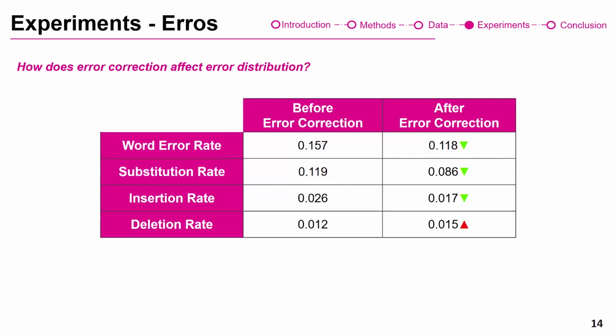Finally, we did some exploratory data analysis on the errors. So how does error correction affect the distribution of these errors? The word error rate, which covers all of the errors, could be categorized into these three, as mentioned before. In all of the areas after error correction, we are seeing improvement. We are just seeing an increase in the deletion. That's the only one which is increasing, which shows that when we are allowing the LLM to do error correction, it is removing some words which are not relevant. So we have to keep that in mind.